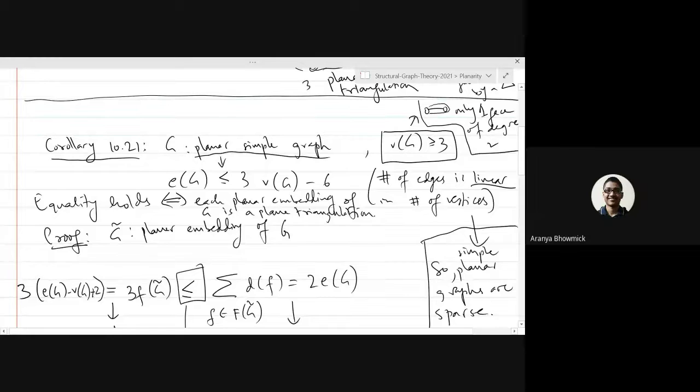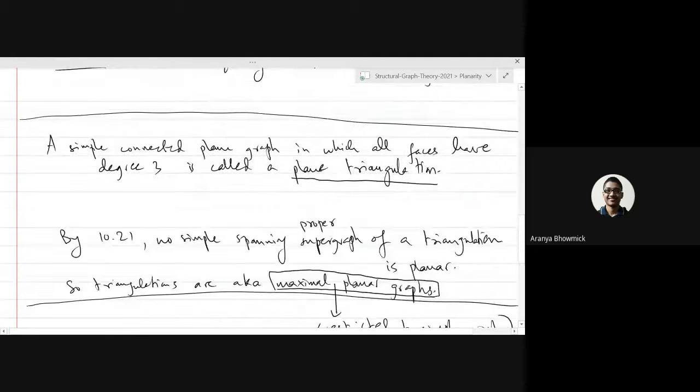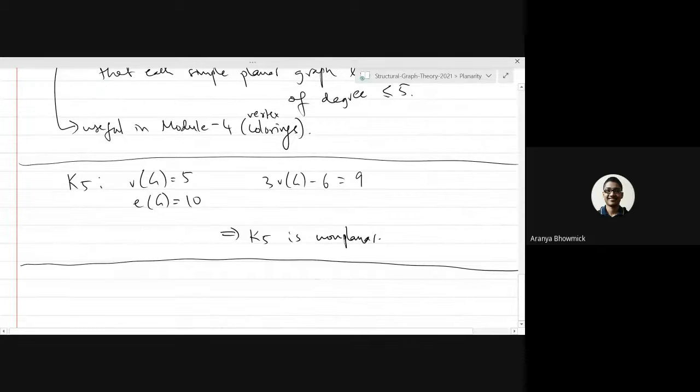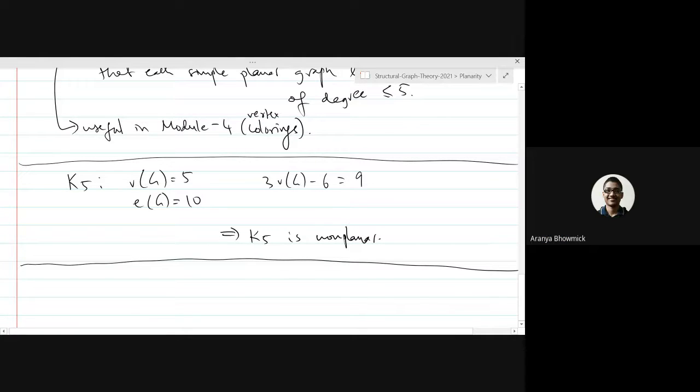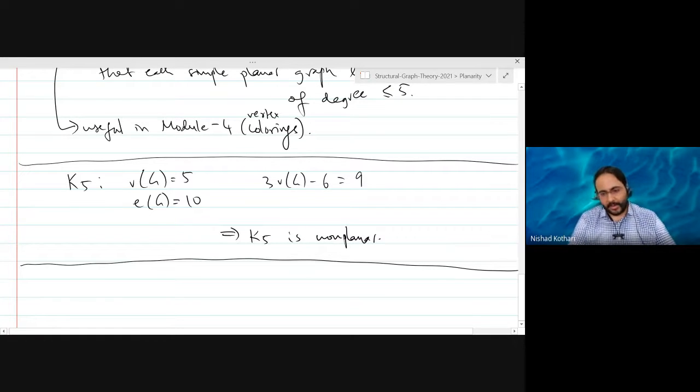Sir, I have a question. Does a kind of converse hold? Suppose G is a simple graph, we don't know whether G is planar or not, but we are given that the number of edges is less than or equal to 3V minus 6. Then can we say that G is planar? You tell me. This is actually a point I wanted to talk about. Supposing the number of edges is less than or equal to 3 times the number of vertices minus 6, does this imply that the graph is planar? I'm asking you to answer it, or anyone else.